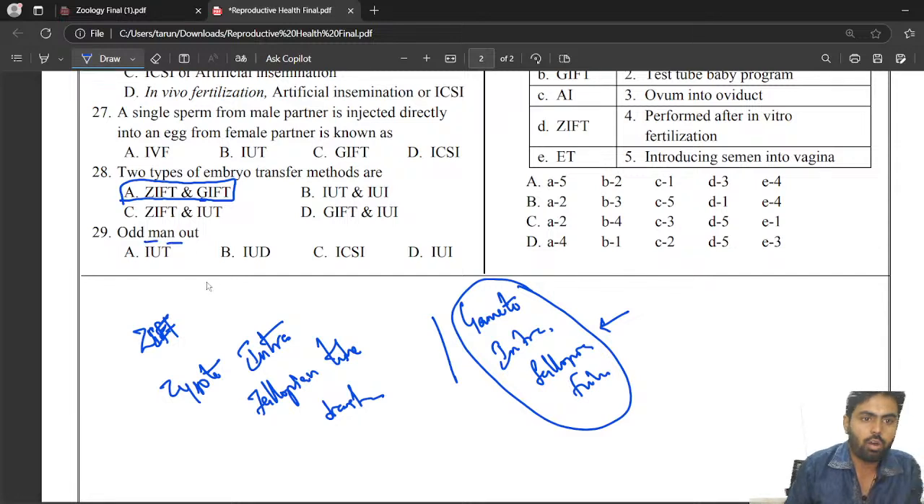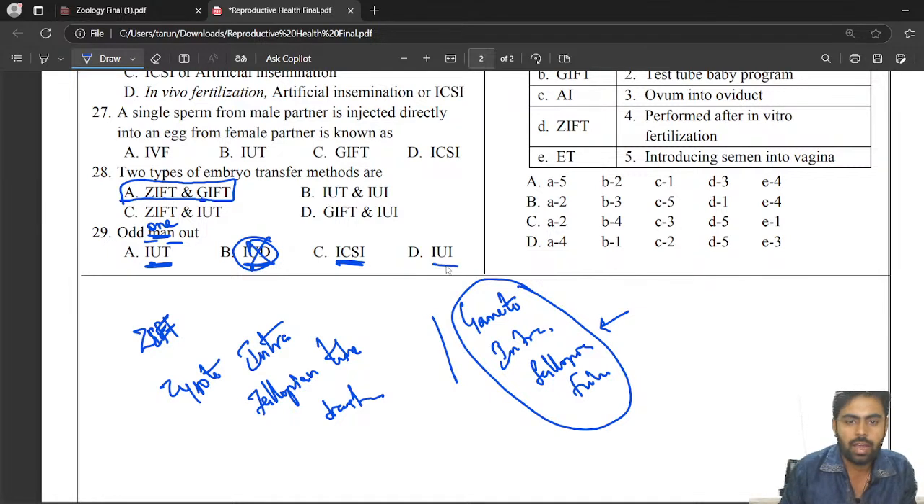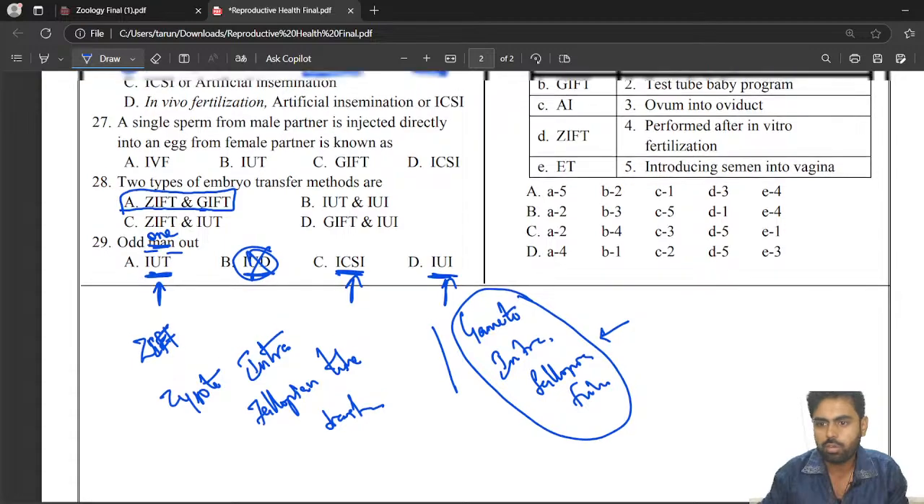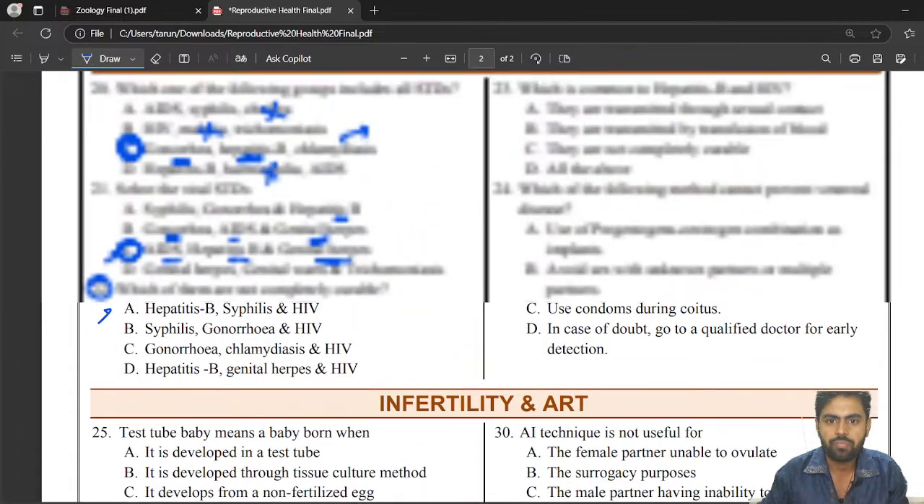Odd one out. Here IUT, intrauterine transfer, IUD, there is a mistake in the option. ICSI, intracytoplasmic sperm injection, and IUI, intrauterine insemination. So ICSI is an in vitro method, intrauterine insemination is in vivo, intrauterine transfer is in vitro, IUD. So the option is in error, it is not right, so we cannot get the correct answer here. Anyways,